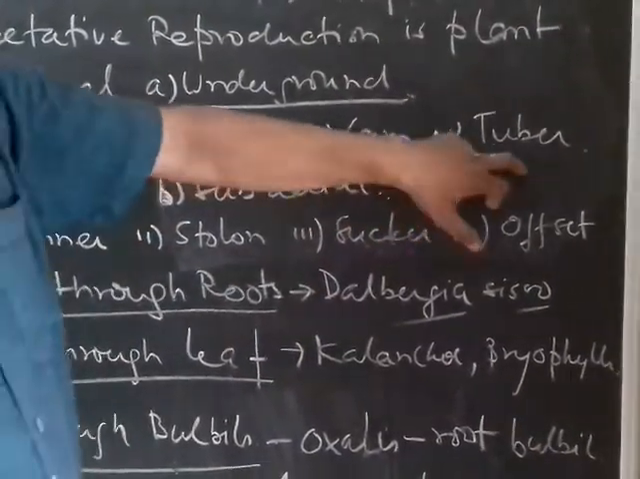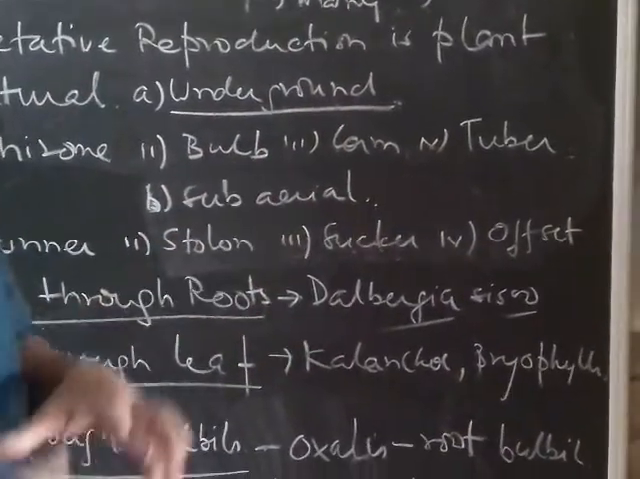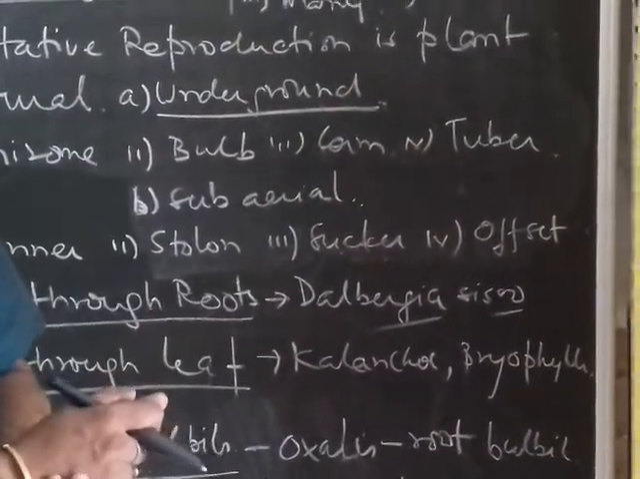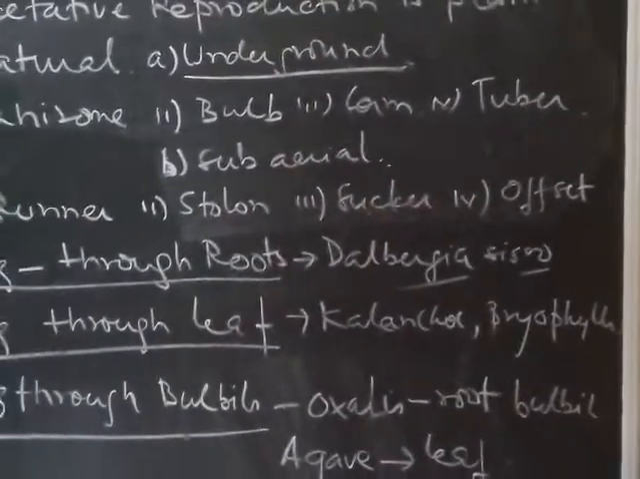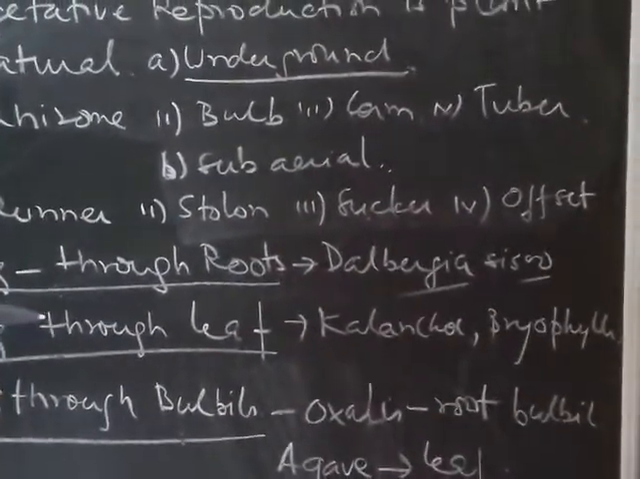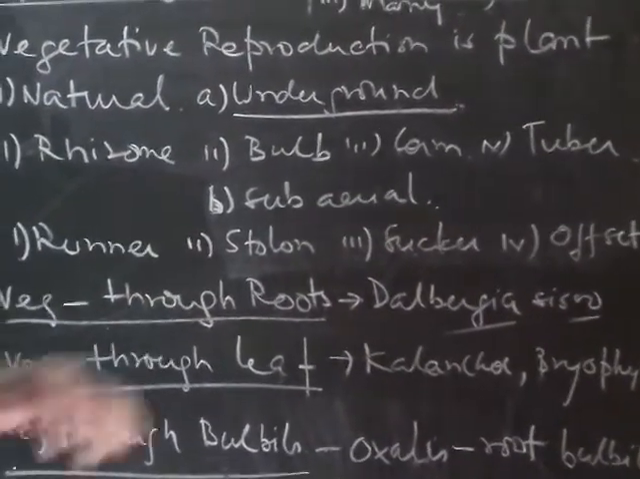In tuber, you find in the case of potato, a portion of the stem goes underground, the tip of the stem enlarges and swells and stores the food, and the stems have lenticels on the surface. They have the eyes, the axillary buds, which develop into a new plant.